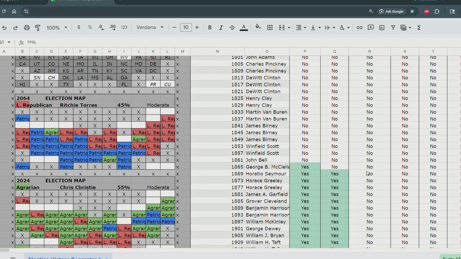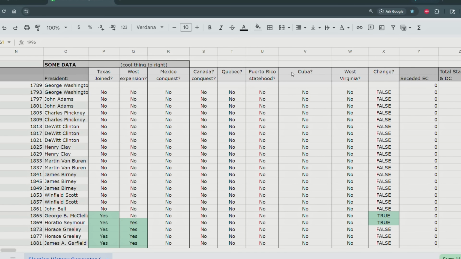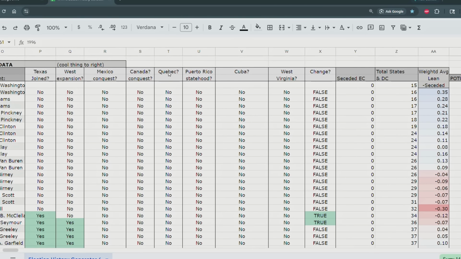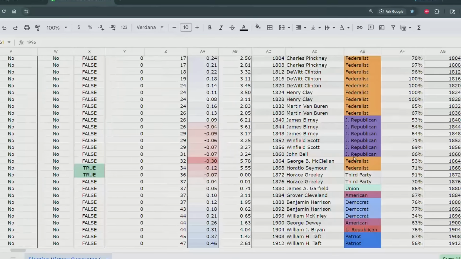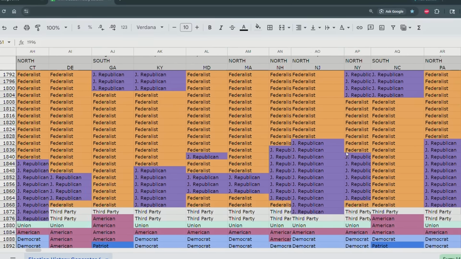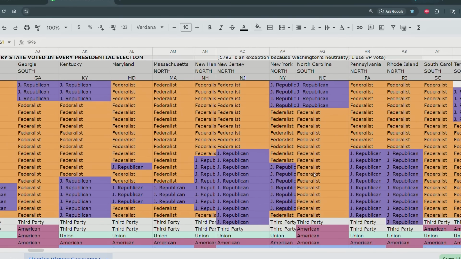But that's not all this graph has. So you can see that we track over here when new states join. So for example, if we ever conquer Quebec, this gets marked in the chart. This did not have it in this timeline, but we can also see every single state's voting record here. So we can see in this period, it's the Federalists versus the Republicans.